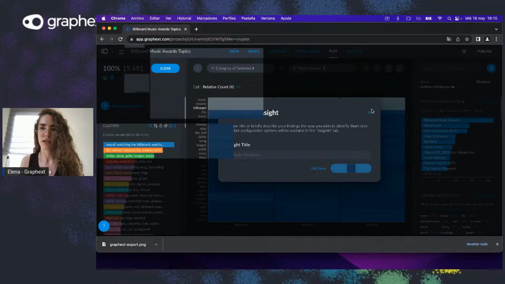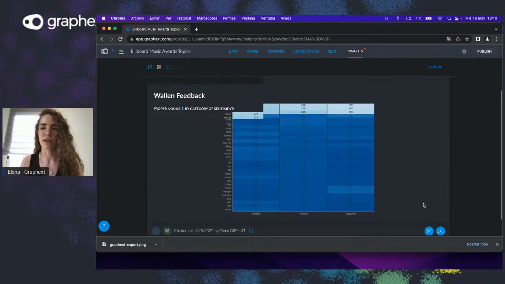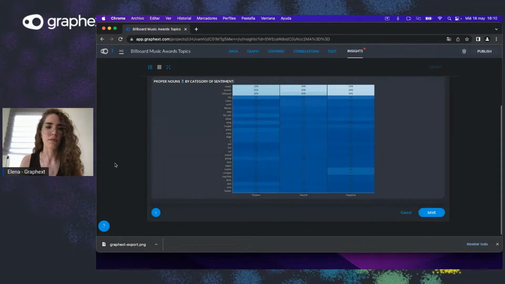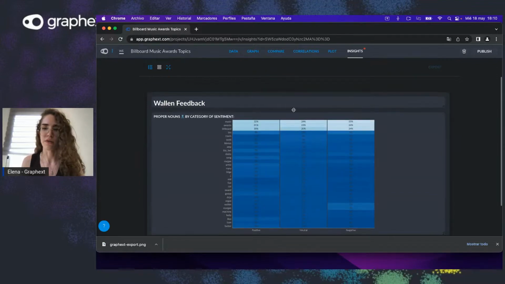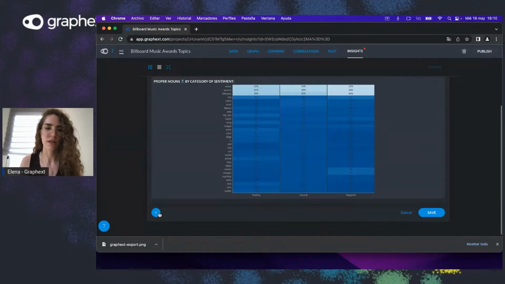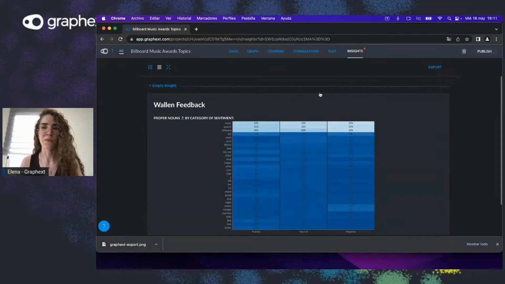That easy. We go to insights, we have them here. You can edit them later, add text, change the title, whatever you want. You can add the text here. Whatever it is that you want to edit this as, you can personalize it with us as well.